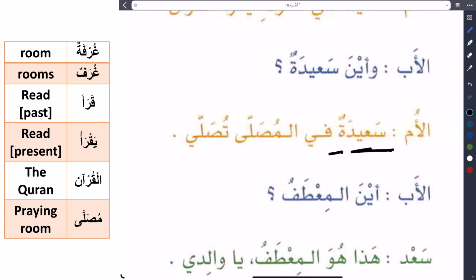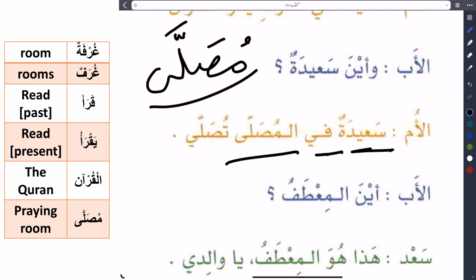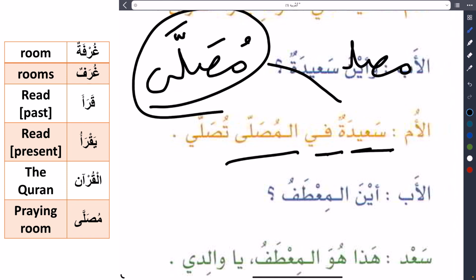So, سعيدة في المصلى. What's the meaning of musalla? We use musalla for any place that we do salah in. For example, in your house, there is a room you do salah in. We call this room musalla.